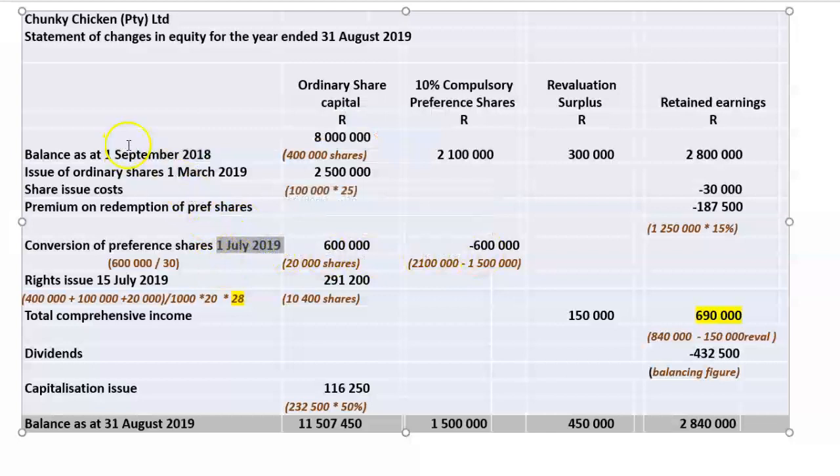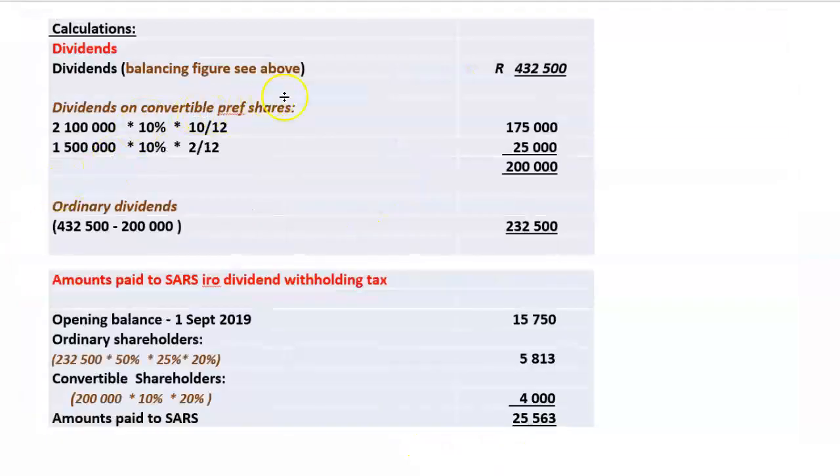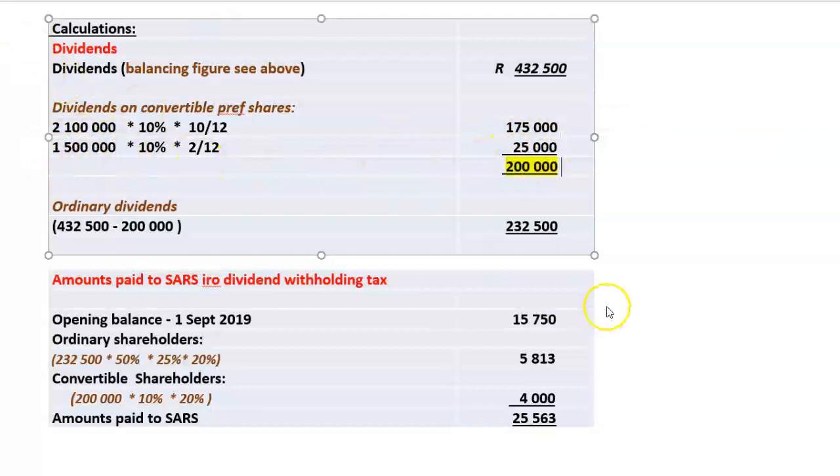So that's 10 months. 10 months of the year on 2.1 million times 10%, and on 2 months of the year on 1.5 million times 10% times 2 months. So here's our dividend, 2.1 million, 175,000, on the 1.5 million, 25,000. So total preference dividend, 200,000 rand.